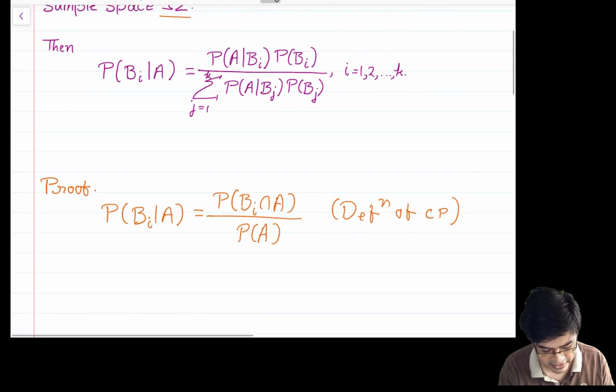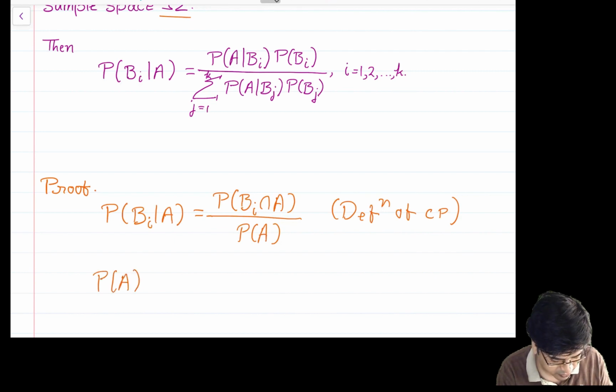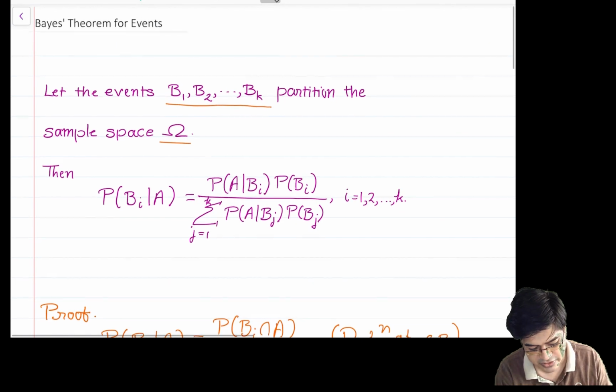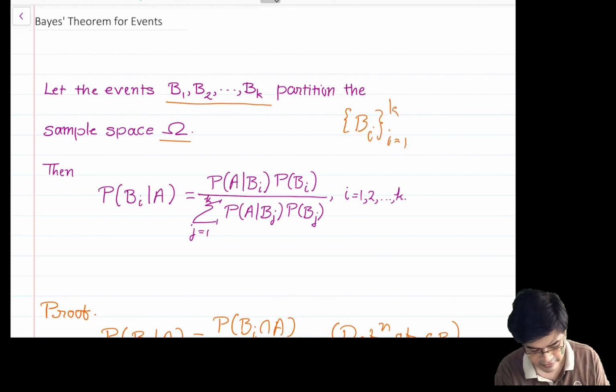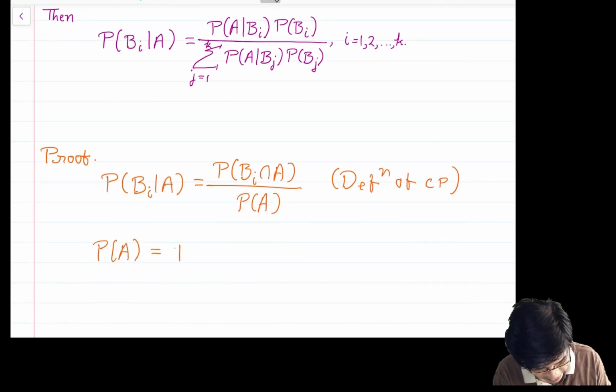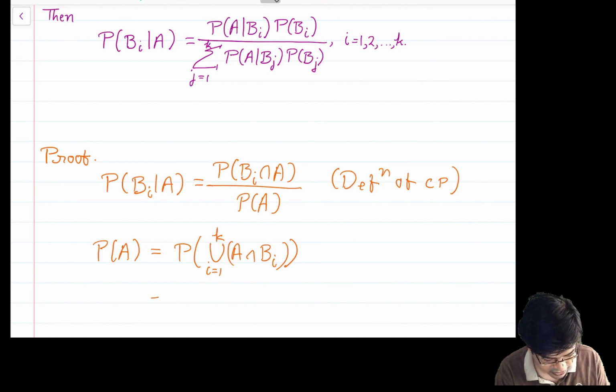Then you look at the probability of A. If I want to write the probability of A, and use the information that the bi, i equal to 1 to k, form a partition of the sample space, then I can write this as the probability of the union over i equal to 1 to k of A intersected with bi, which is also equal to, because all these events are disjoint and the theorem of total probability will hold, the sum over i equal to 1 to k of the probability of A intersection Bi.